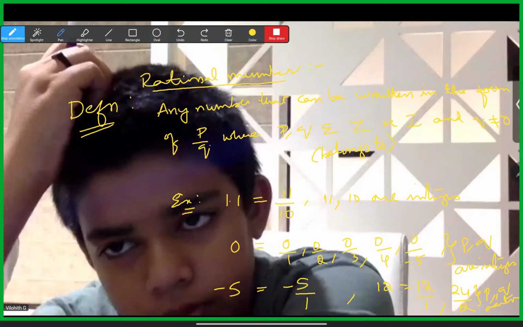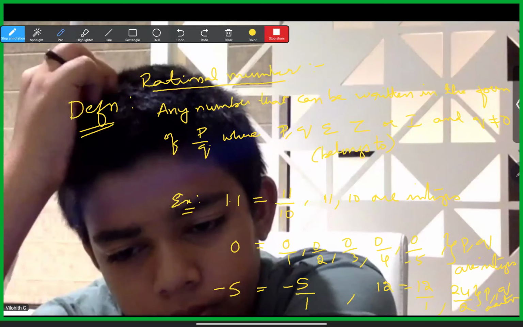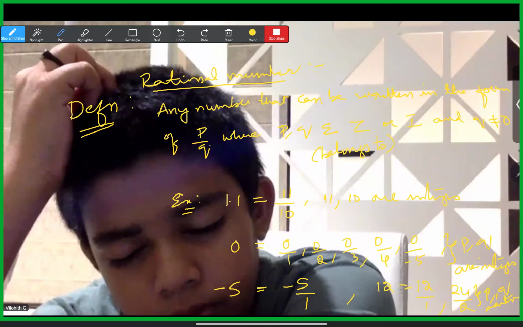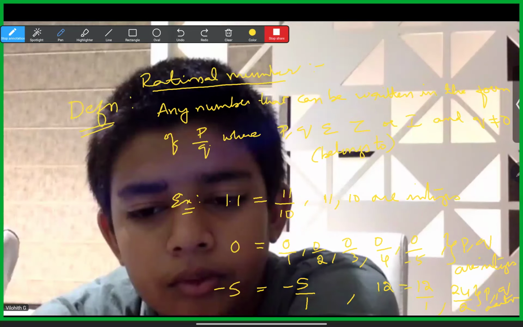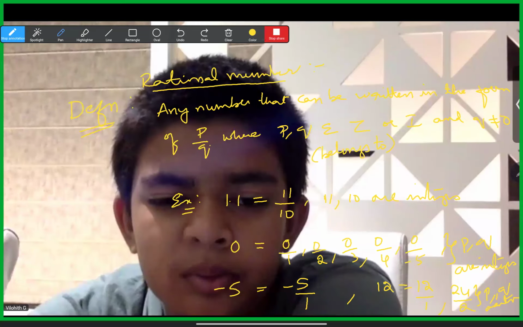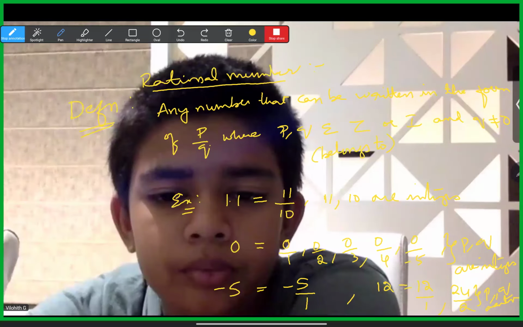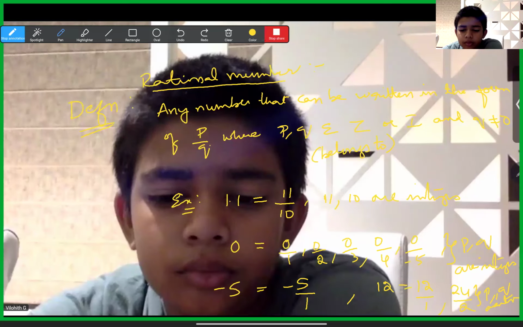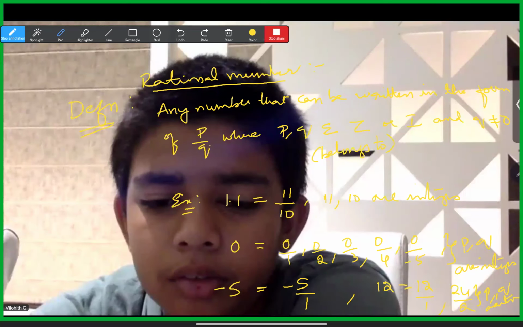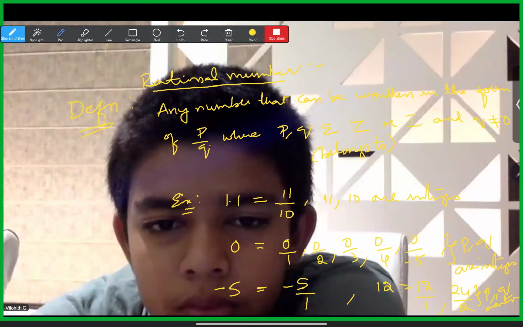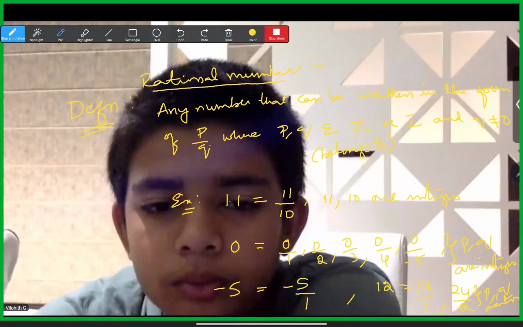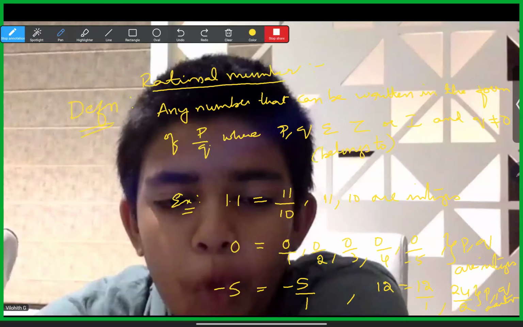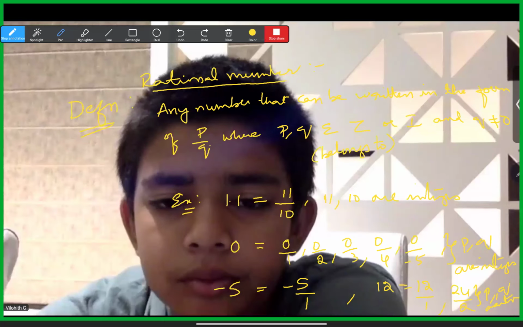For addition, subtraction, multiplication and division of rational numbers, the same rules of integers and fractions will be followed. Addition: if you have two negative numbers, we keep the negative sign and add. Multiplication of two negative numbers means the sign becomes positive. Similarly for subtraction, with opposite signs we subtract, and the sign of the bigger number we keep as the answer.